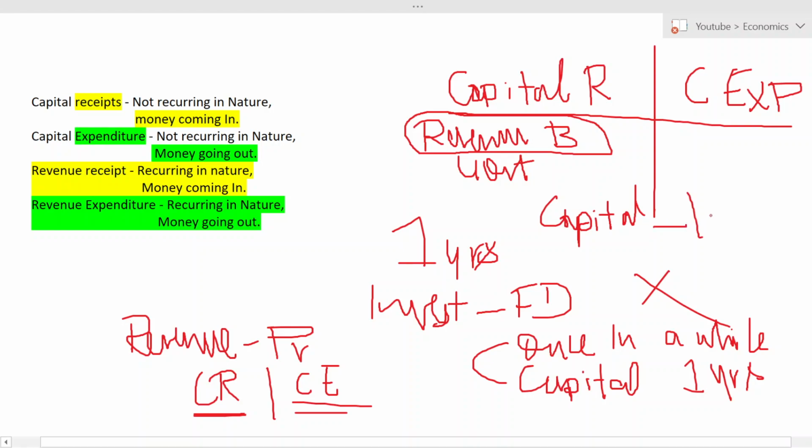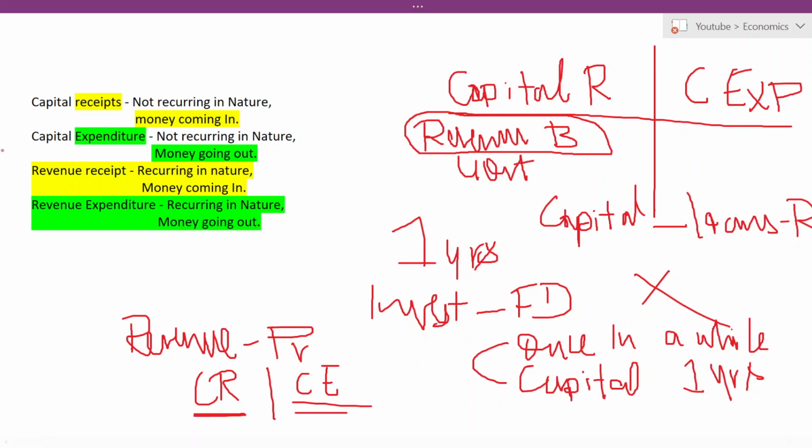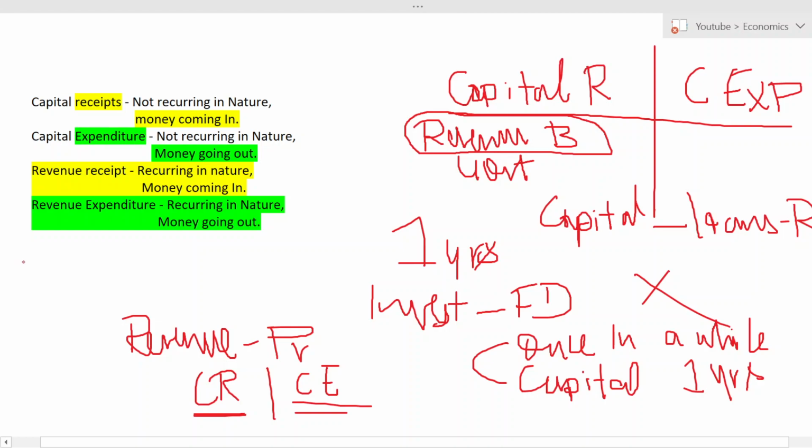So can we assume a loan? For example, the government has taken a loan from RBI. Now, I think you can't see this here, so let me write it here. Okay, so it is a capital budget. Let us assume a loan taken from RBI.